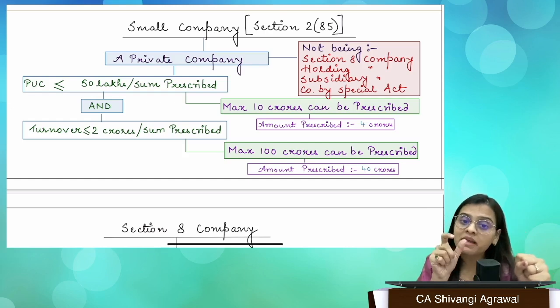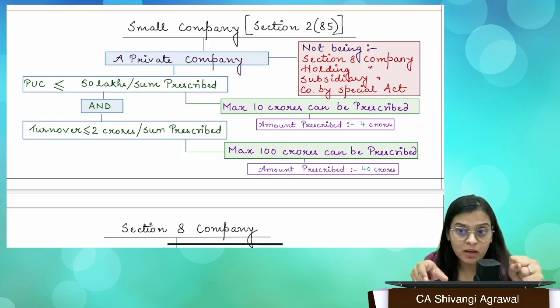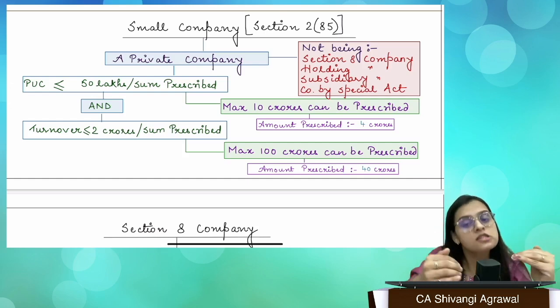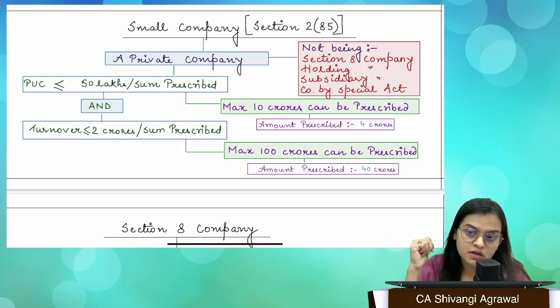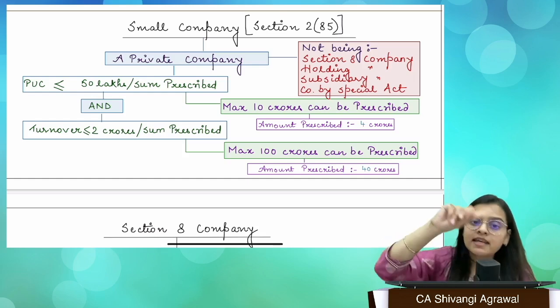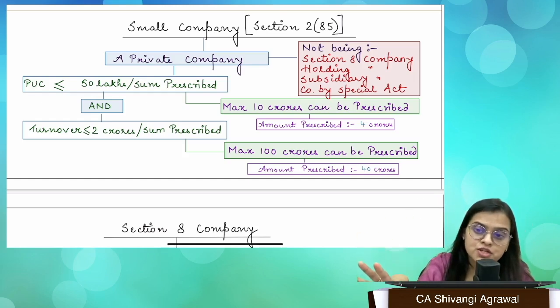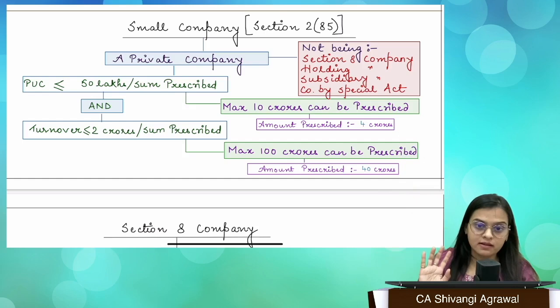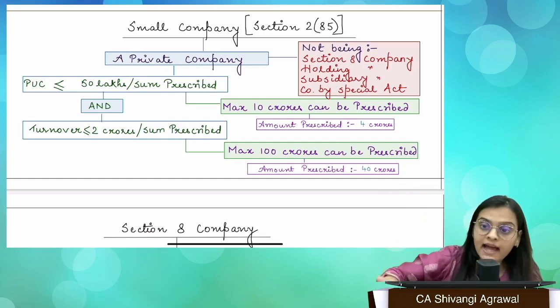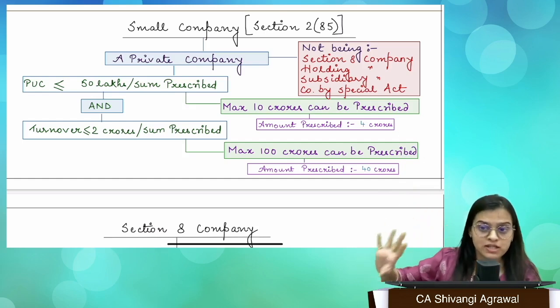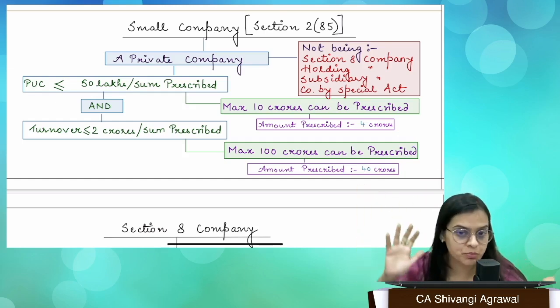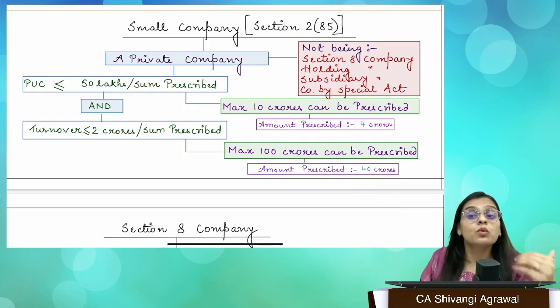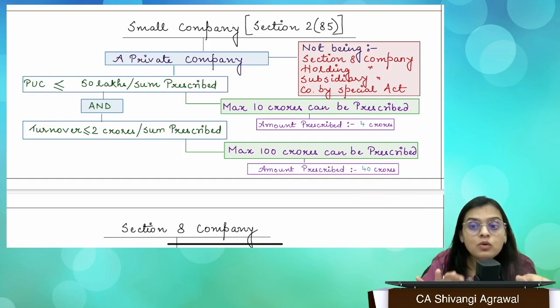So we say that a small company means a private company, paid up capital of which does not exceed 4 crores. You get it? But when you're writing the entire definition of small company, you must write the entire thing. Okay. Secondly, and. So it is a twin condition compliance. You have to comply with both the conditions, then only you can proceed forward. Right? So what is the other condition? Turnover of which